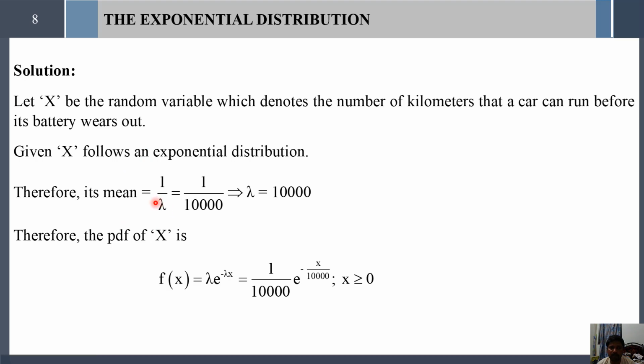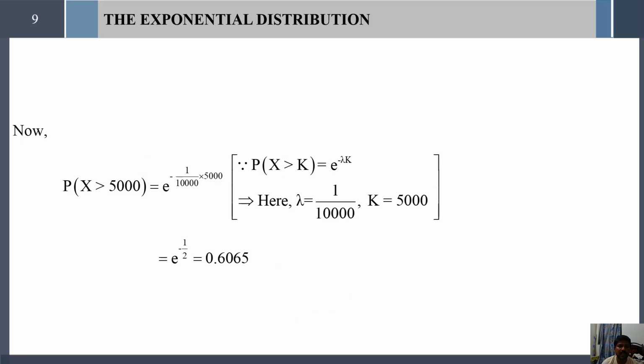So we can find lambda from the mean value. So here lambda equal to 1 divided by 10,000. Therefore the required PDF is 1 divided by 10,000 into e to the power minus x divided by 10,000, where x greater than or equal to 0. Now we are asked to find the probability of x greater than 5,000.